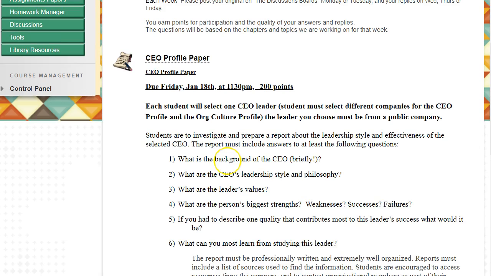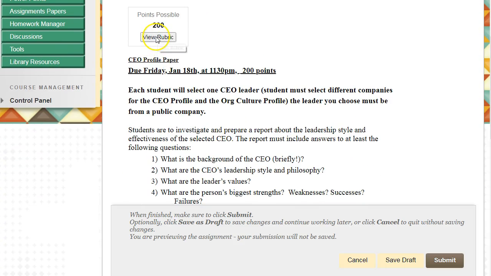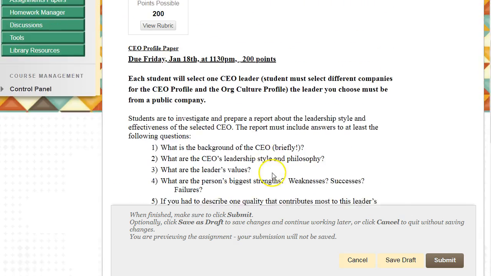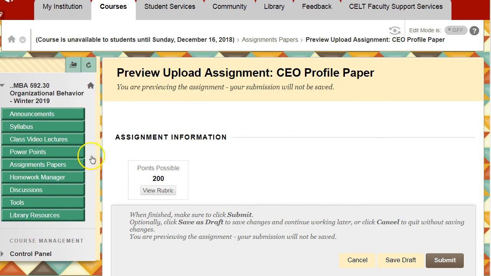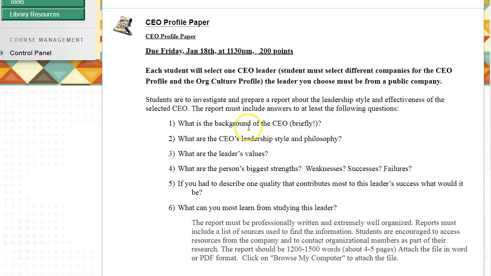When you're ready, you should write your paper up in Word or even a PDF, and then you click on this link here, and you can click on view the rubric again if you want. Then when you're ready, you click on Browse My Computer, attach the file of the paper, and click on Submit, and that's how I will receive your paper to grade it. Okay, so those are the 2 papers.